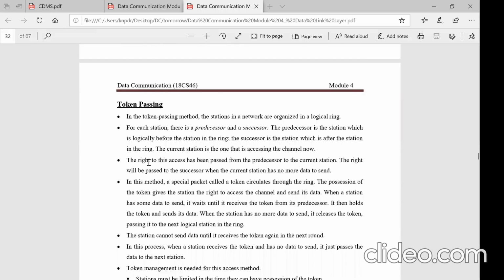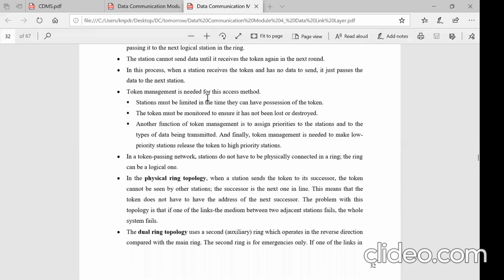And here, the strategy that will be used is that token management is needed for the access method. That means if any station is ready with the data and has to send it, it has to wait for the token. And then only is it authorized to send the data, once it catches hold of the token. Stations must be limited in the time that they have to process the token. Suppose one of the stations is ready with the data and a token arrives at it. It holds the token and transfers the data.